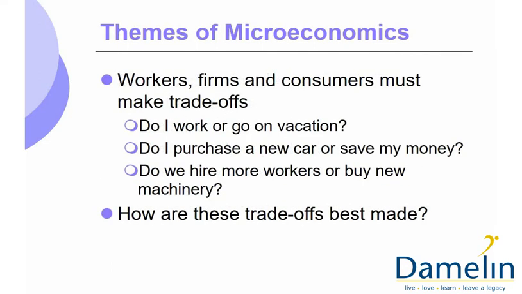But for now, let's talk about the themes of microeconomics. The first theme that we'll be talking about is workers, firms, and consumers. These are the three need-satisfying institutions of any economy. Let's start off with the workers. The workers come from institutions that are known as households.